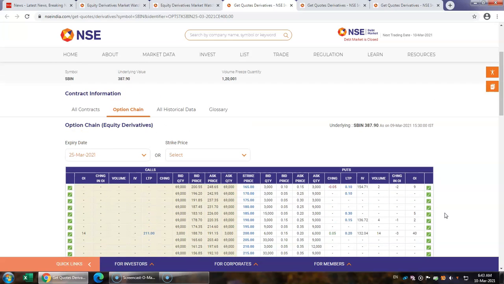So I do not normally recommend a stock option or an option on Bank Nifty, because it is always safe to play in the field of Nifty 50 options, because here volatility is low, comparatively low, and it is easy to handle.